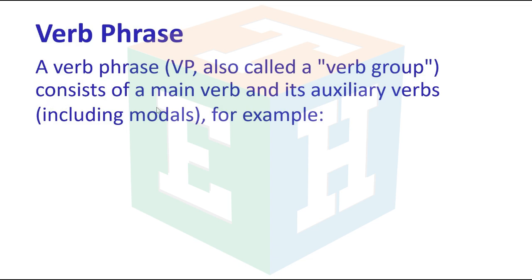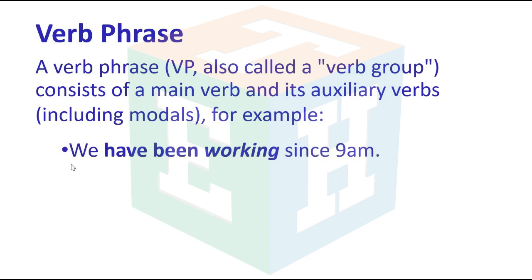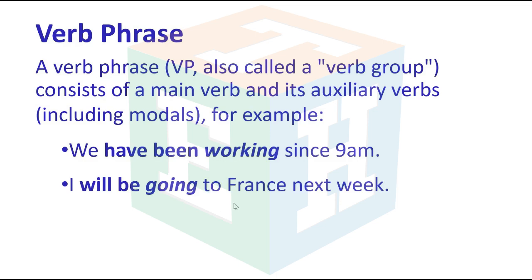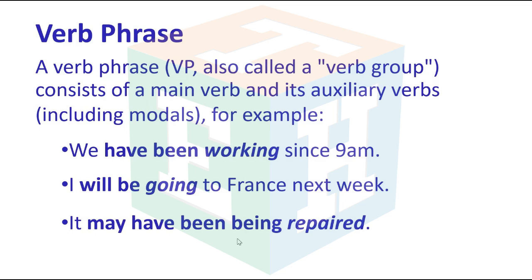For example, we have been working since 9 a.m. I will be going to France next week. It may have been being repaired.